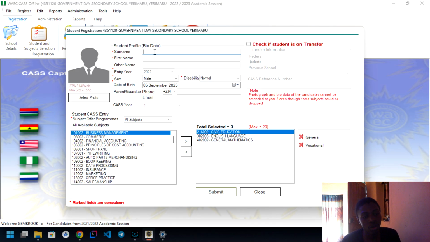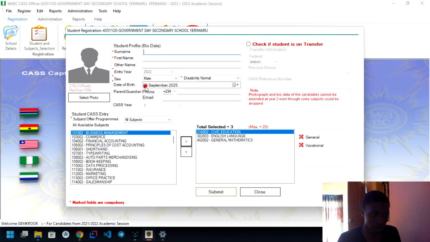And anytime you upload any data to CASS, you can only add another entry. You cannot modify the entry that has already been uploaded to the database. So the only time you have the option to do modification is while you are still working offline. Then after it has been uploaded online, you have to pay to update it at your state office. So that is why you have to be very careful.